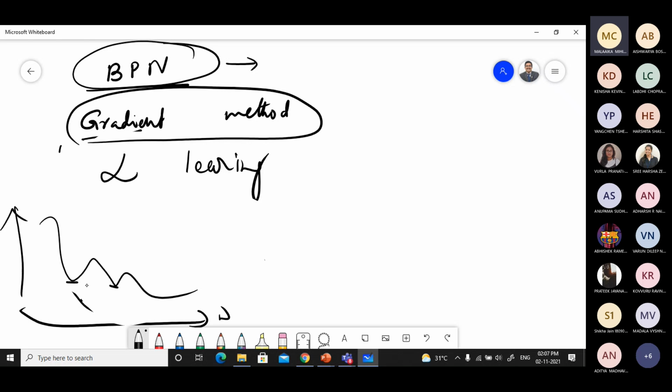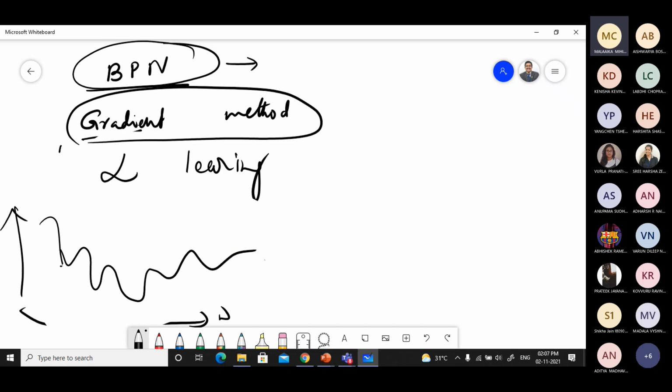One may be the global minimum, and others may be local minima. Suppose your curve is something like this, with multiple minimum values. These are local minima; during training they are minimum values, but this one is the least, if you take the error function along the y-axis and the weight along the x-axis.